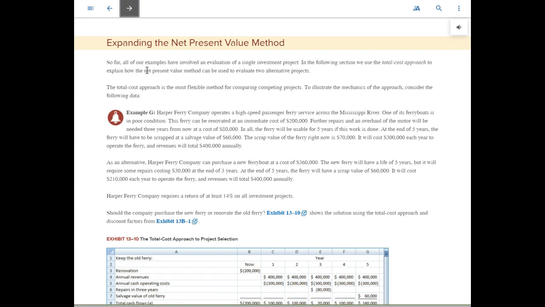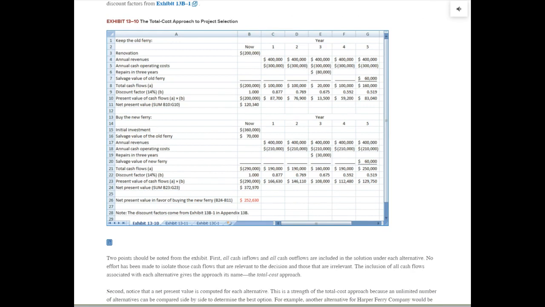Here we expand the net present value method a little bit more. What we see here is we have two alternatives we are comparing. Do we keep the old ferry or buy a new ferry? This shows us that if we keep the old ferry, we have to renovate now, $200,000 going out the door today. We can see the revenues each year, 1 through 5, and the cash operating cost each year. In year 3, we have an $80,000 repair if we keep the old ferry. And at the end of year 5, we can sell the old ferry for $60,000.